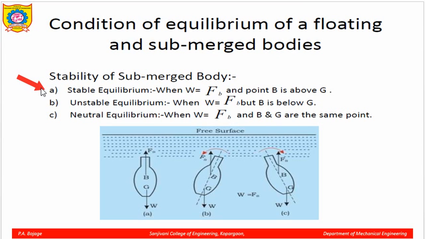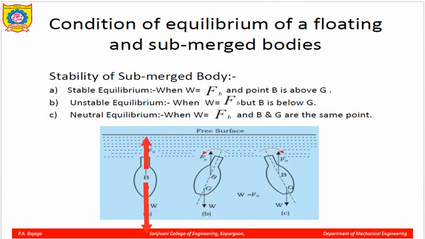So first is the stable equilibrium. When W and FB act with the point B above G, the simple thing is the point of action of buoyancy. You can see here the G point has weight W in the downward direction, and FB is acting in the upward direction. So this is a condition of stable equilibrium.